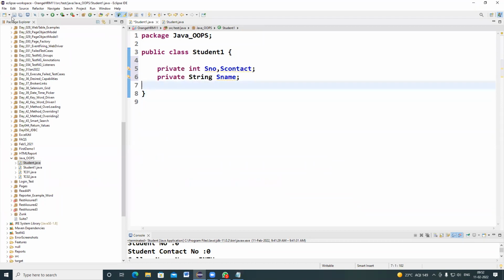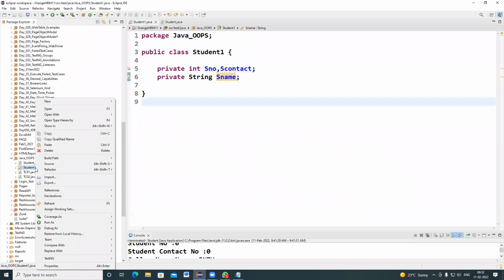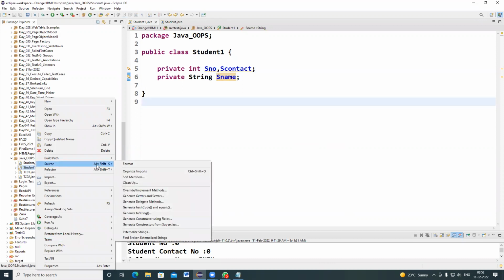What is meant by private? I will tell you again. This is the student information. It contains student number, student contact, and student name. For this Student one Java class file, I'm right clicking and going to Source, and I'm going to generate getters and setters. I'm clicking on this one.